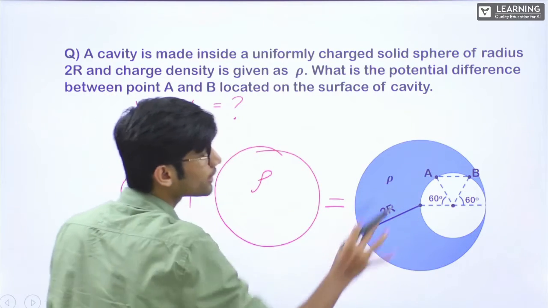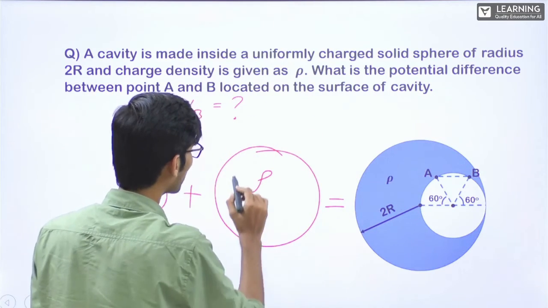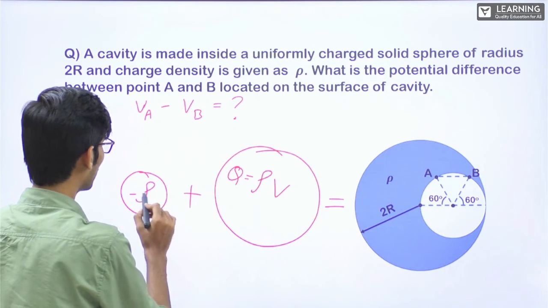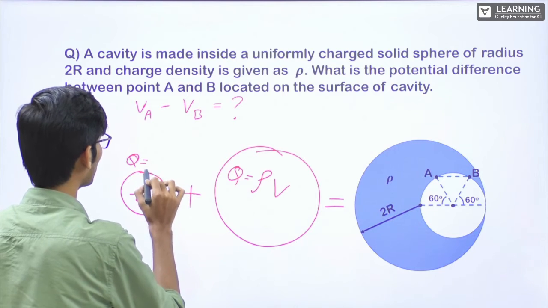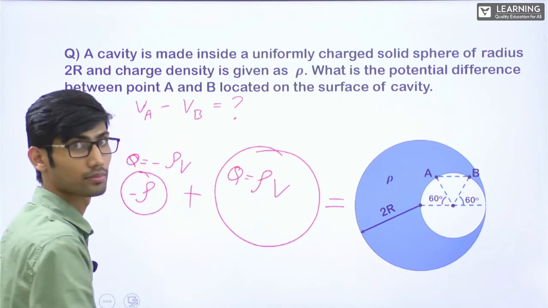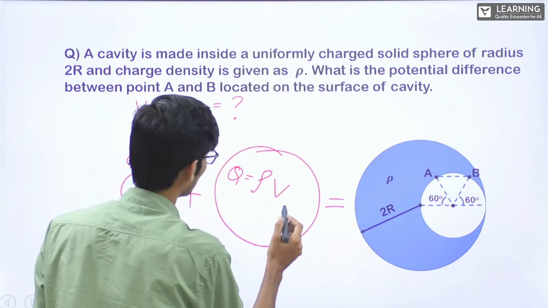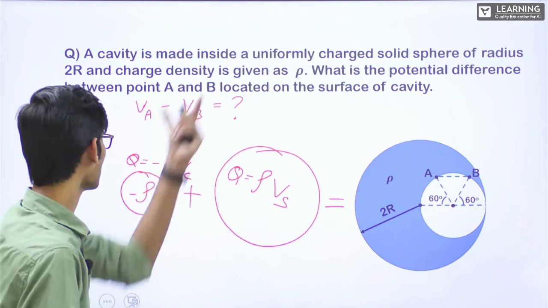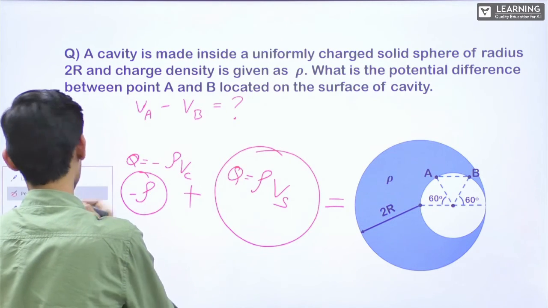If it is distributed as rho, the charge on this sphere Q will be equal to rho into V. Here it will be equal to Q is equal to minus rho into V. V of this, right? This is V of sphere, this is V of cavity. Okay. If this is Q, let's say this is Q dash.